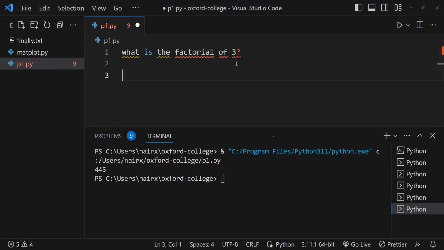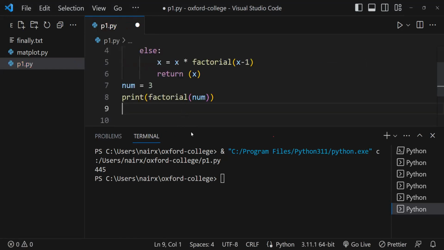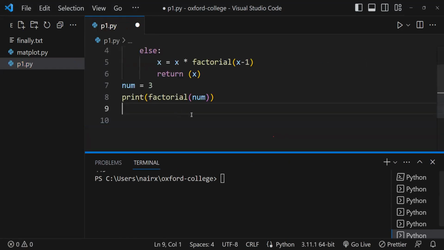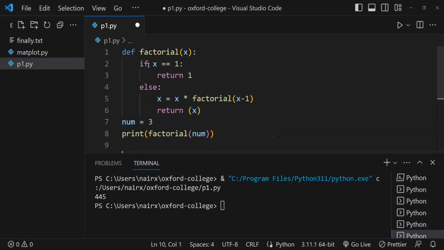Yes, thank you. So factorial of 3 would be 3 into 2 into 1, right? So this is what we want to achieve. If somebody enters 3, we need to get 3 into 2 into 1. To get that, this is a Python function, factorial, and it accepts an argument x.